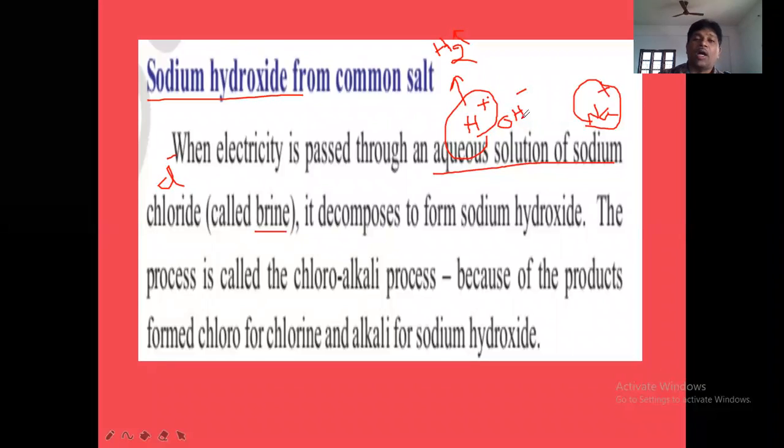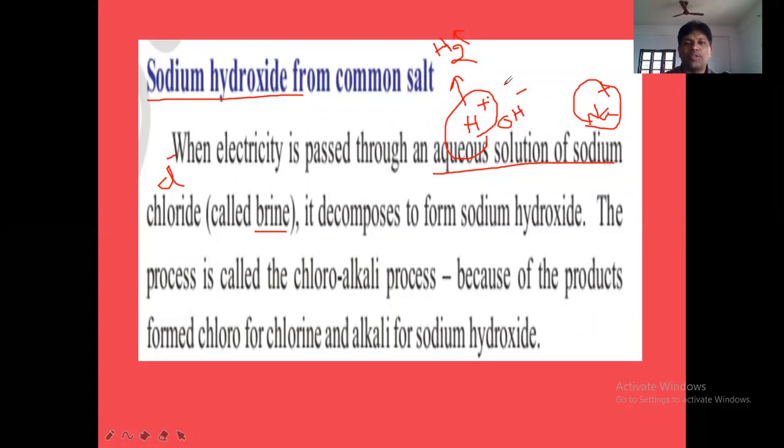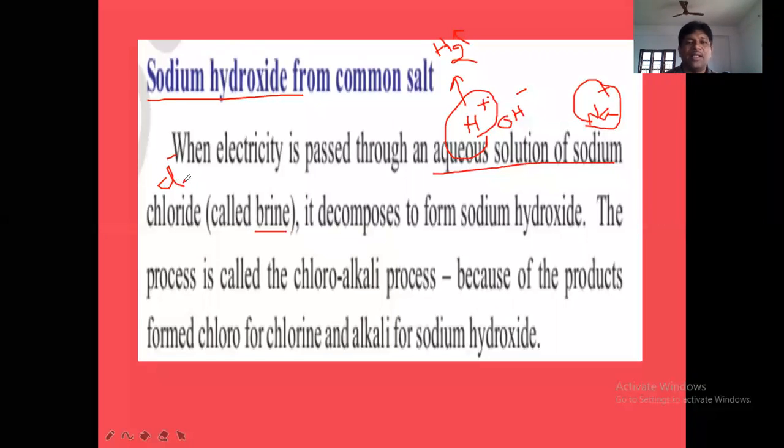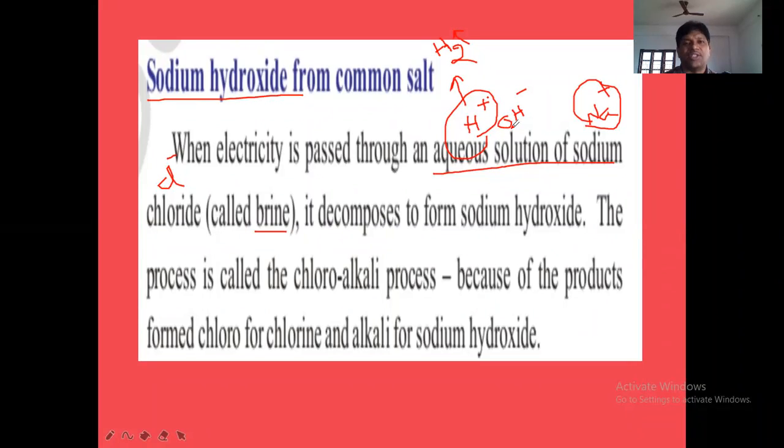Next now. How many anions are in the aqueous solution of sodium chloride? OH minus is 1 anion, Cl minus is 1 anion. Between Cl minus and OH minus, which ion will be discharged? Which ion will lose charge at anode? Anions will go to anode. At anode, which ion, Cl minus or OH minus, will be discharged? Cl minus will be discharged.